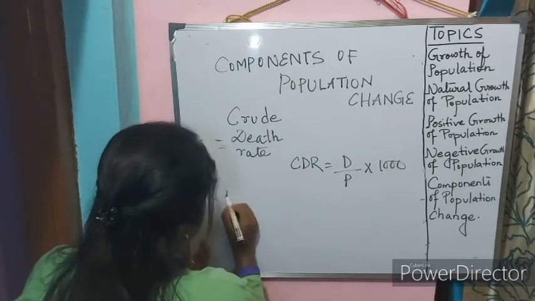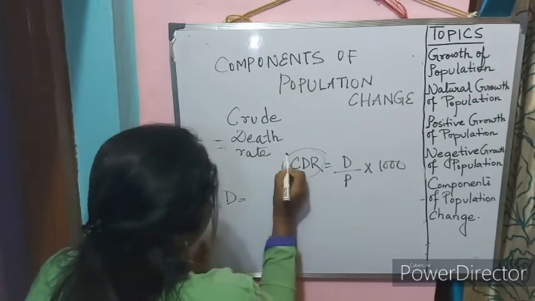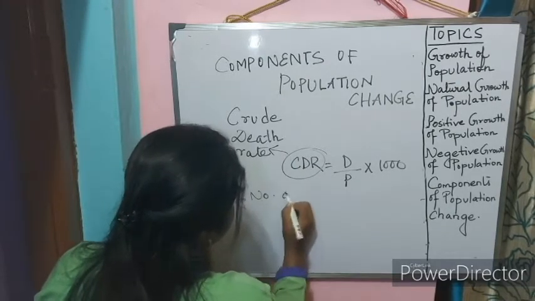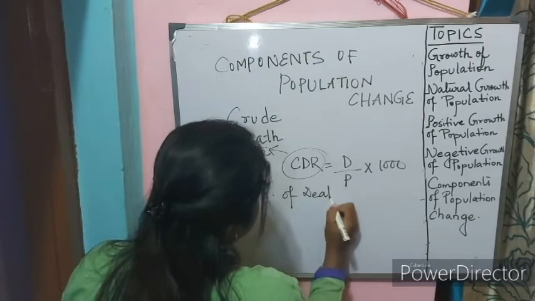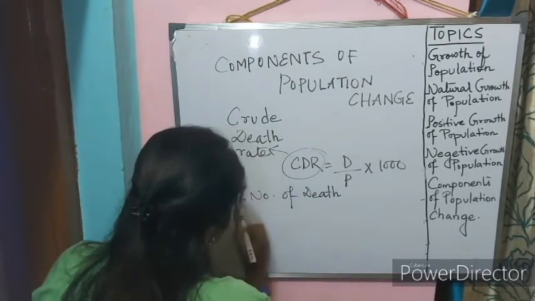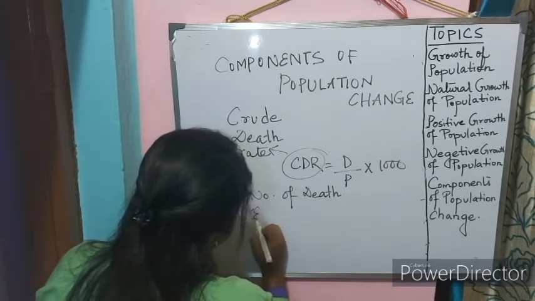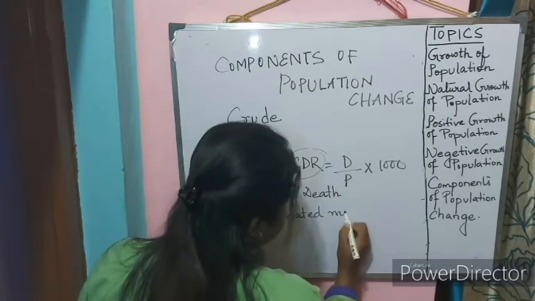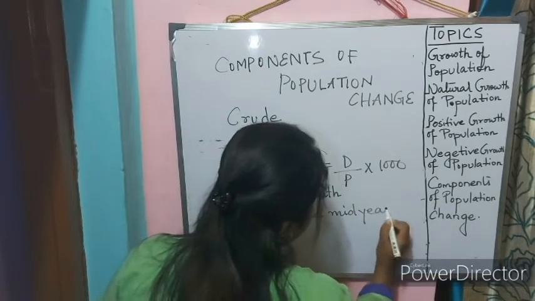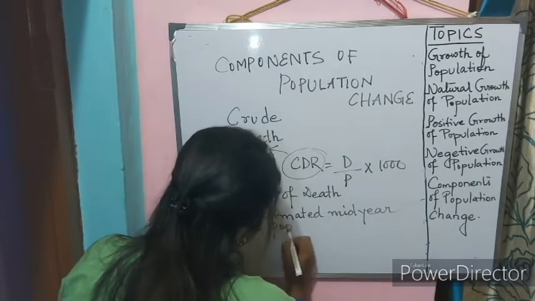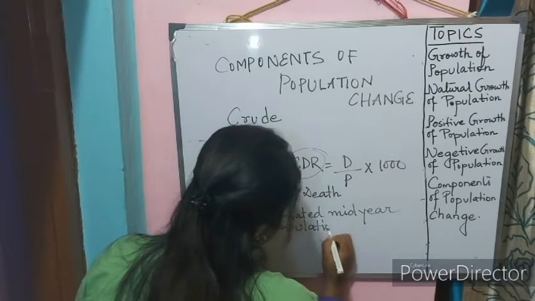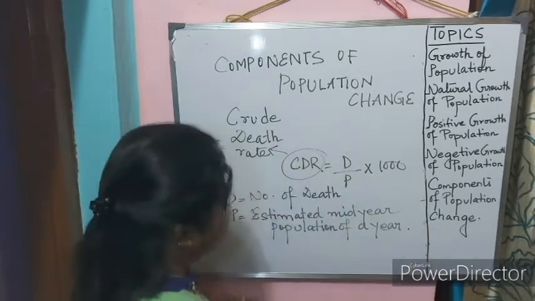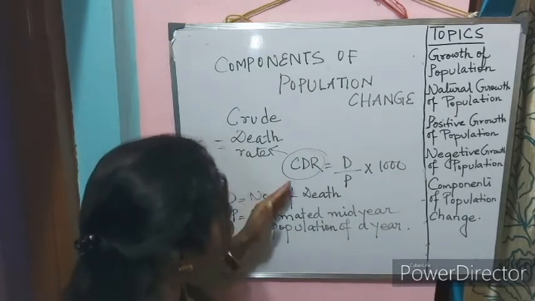CDR stands for crude death rate, D stands for number of deaths, and P stands for estimated mid-year population of a year. Understood?